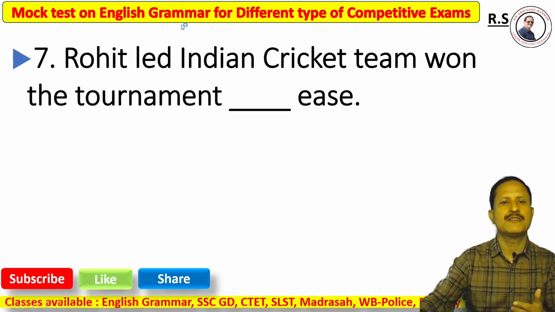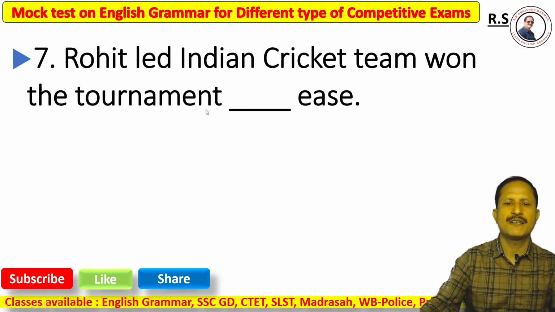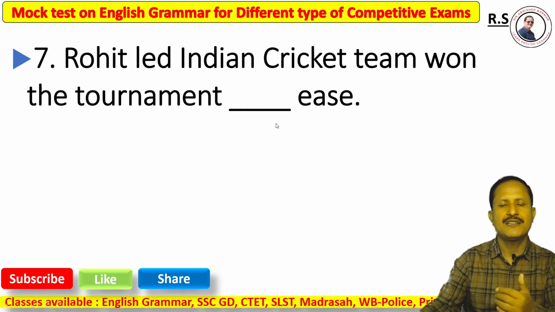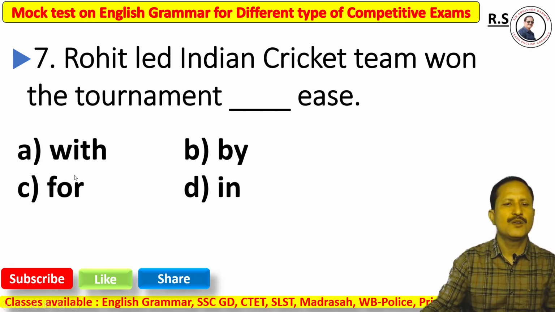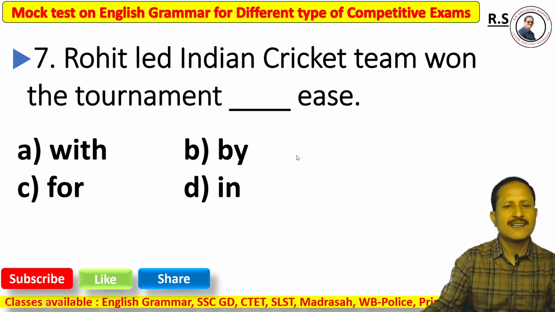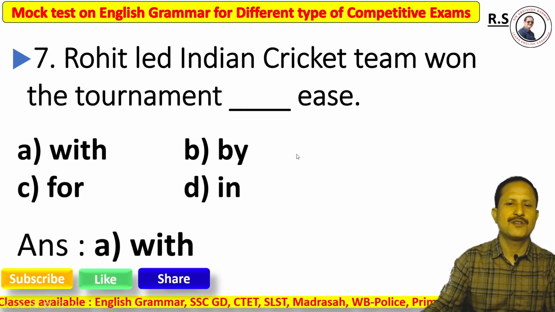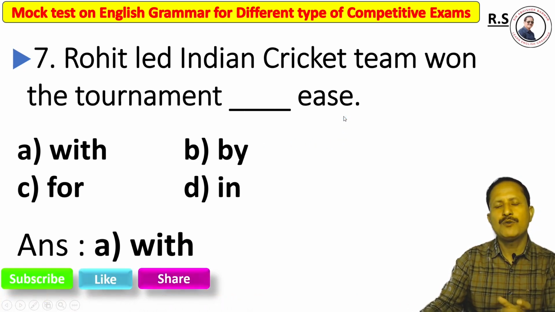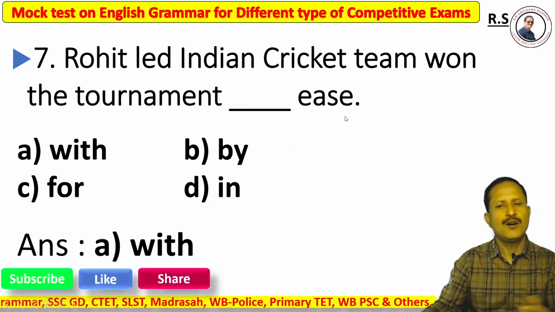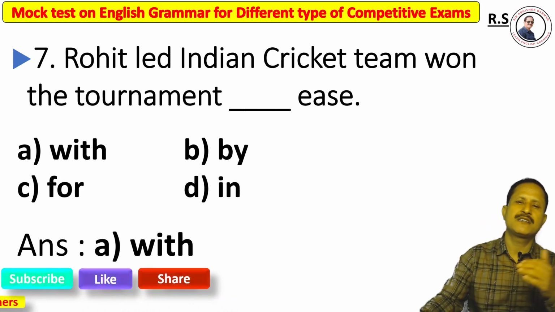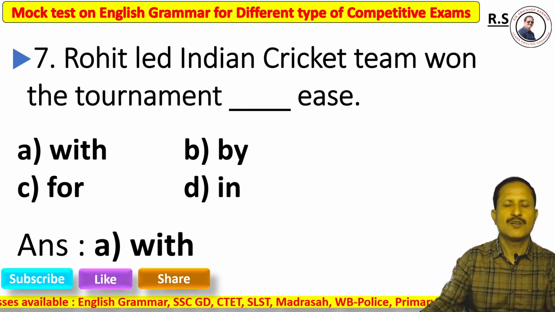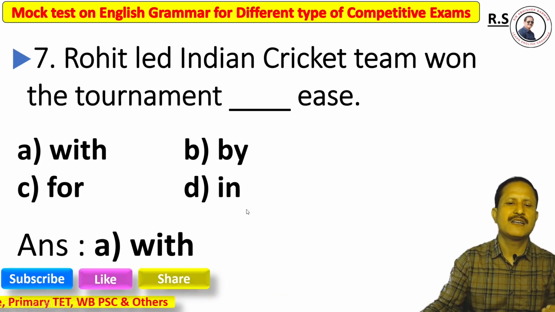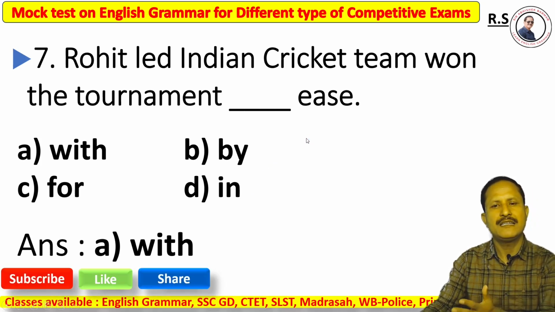Next, question number 7. Rohit led the Indian cricket team in the tournament dash ease. Option A with, option B by, option C for, option D in. The correct answer is option A, with. When we talk about manner, how an action is completed, it denotes a manner. We must use with before manner: with ease.